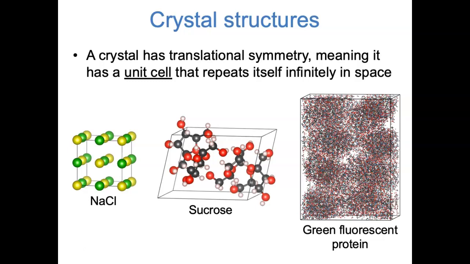The unit cell can be a small box of a few atoms, like in sodium chloride. It can be a larger molecule, like in sucrose, or it can be a really large biological molecule, like the protein shown on the right. All of these are crystals, and all of them are the types of structures that can be solved by X-ray diffraction.